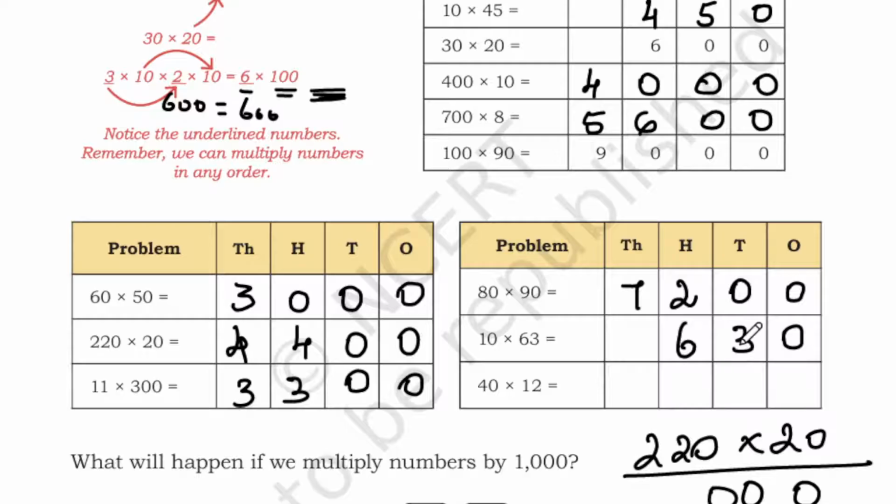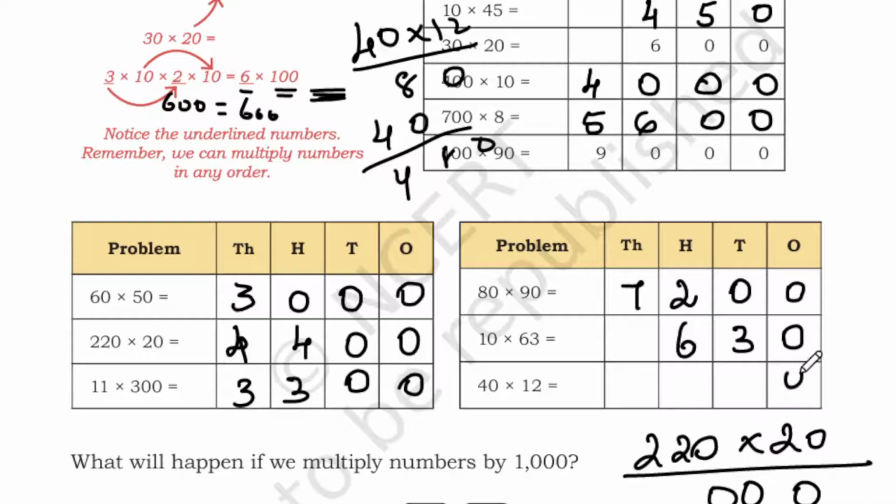Next, 40 into 12. So 40 into 12, I'll put it here: 0. 4 twos are 8, 0. 4 ones are 4. So 480, which is 0, 8 and 4.